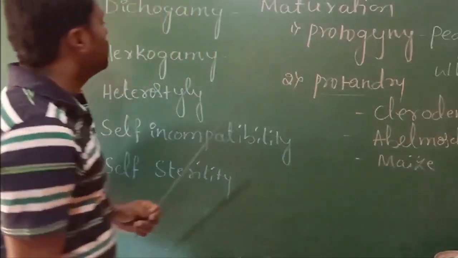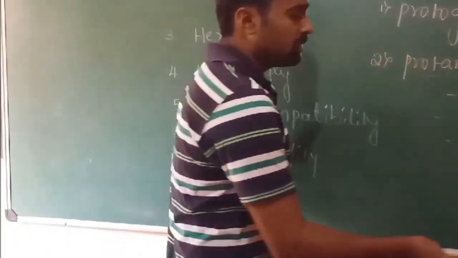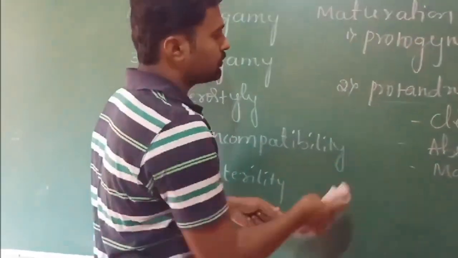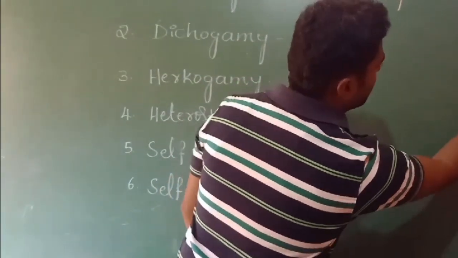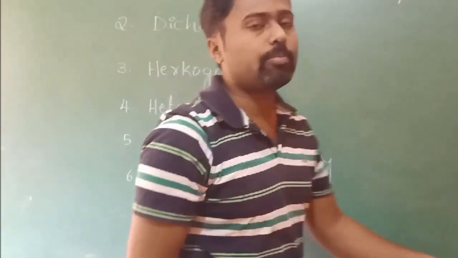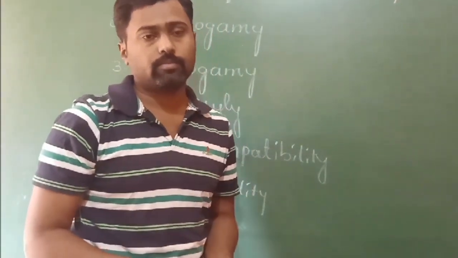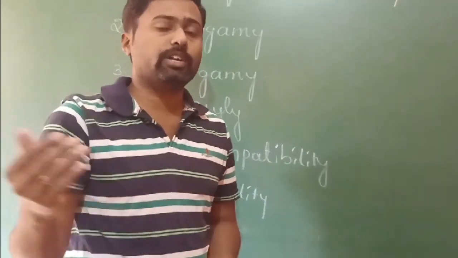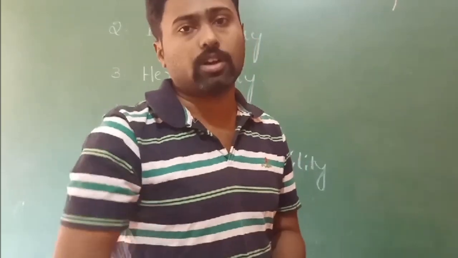Okay. The next one, hercogamy. Hercogamy is a condition of spatial separation of the androecium and the gynoecium, or the development of some physical barriers, to avoid self-pollination or to promote cross-pollination.